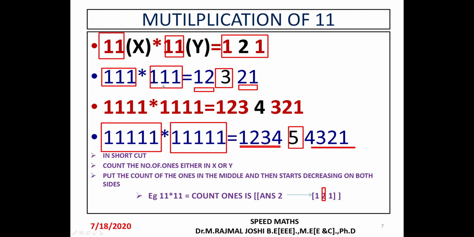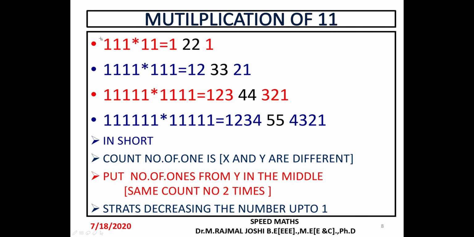You may ask me, sir, if the count is only 2 here and in the x term we have 3 ones, how should we do the multiplication without using a calculator? That we'll see in the next slide now. See in the second example of the 11s, here the count in x is 3, but the count of 1s in y is 2 only. So here we have 3 and here we have 2. Whatever the count in the y term, write that same value twice in the middle and then start decreasing order on both sides, both to the left hand side as well as to the right hand side. For more clarity in doing this type of multiplication, we'll go with the last example.